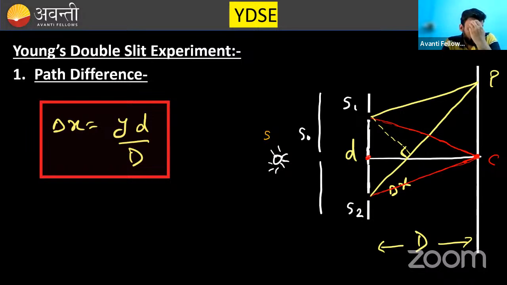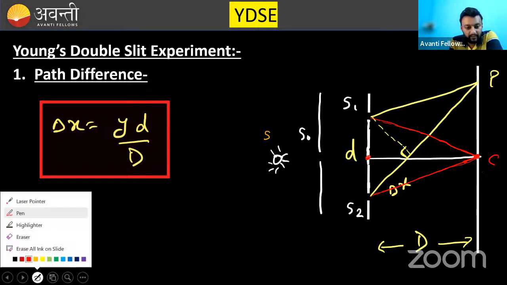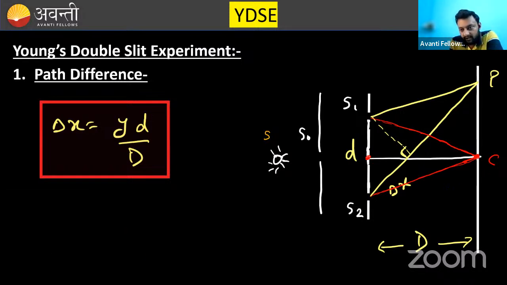What is the condition for maximum? The path difference should be either zero, lambda, 2 lambda, 3 lambda, 4 lambda, and so on. So at this point C, the path difference is zero. If the path difference is zero, that means this is the maxima, and this point is at the center of the two slits. So this is known as central maxima. What is it called? Central maxima. Very important thing. Central maxima we know now.